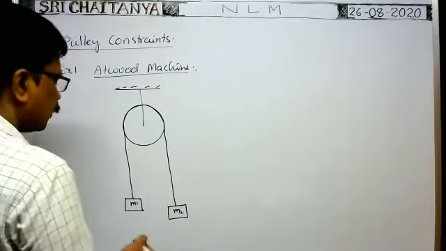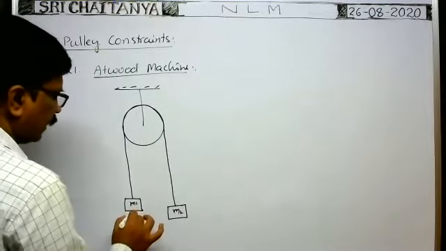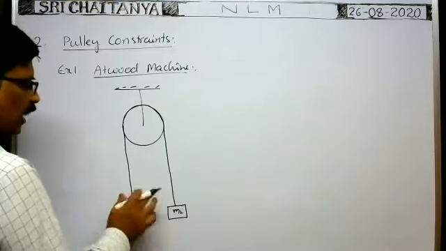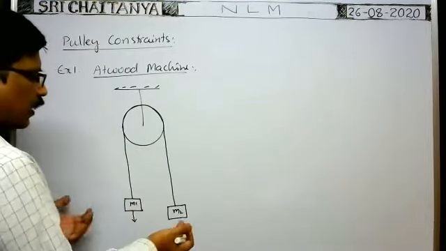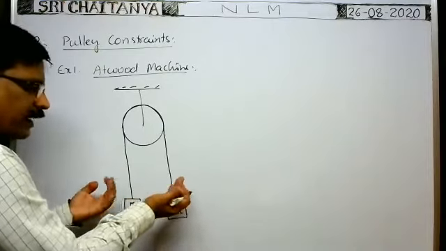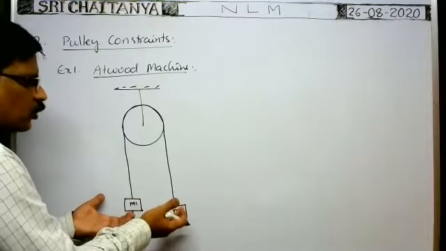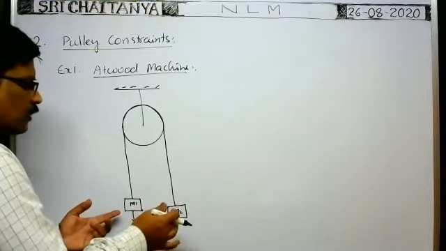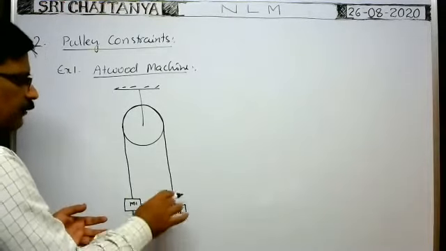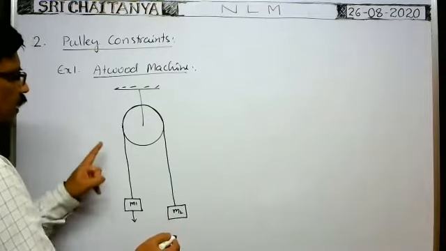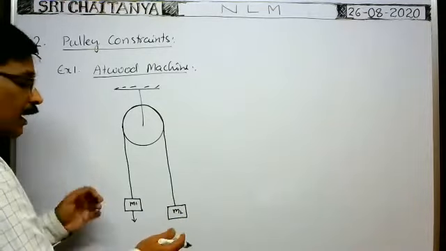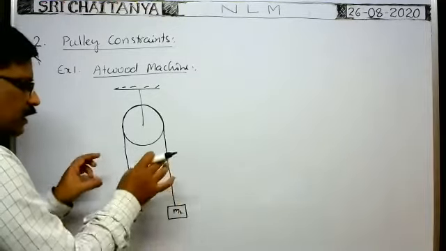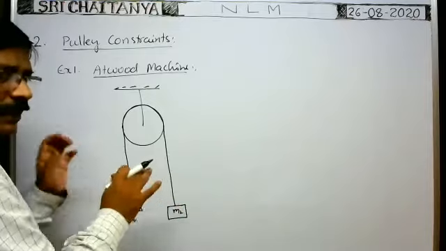So no doubt the weight m1g acts. Suppose these two blocks are released. If the masses of the two blocks are the same, then the two blocks will be in equilibrium. That means there is no motion in the two blocks. Or if you push any body with a certain speed, then the other body also travels with the same speed. If it comes down with a speed v, this also rises with the same speed. Or if they are at rest, then if the masses of the two blocks are the same, the blocks remain at the same place only. That means they are under equilibrium.